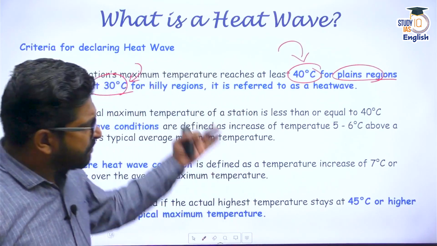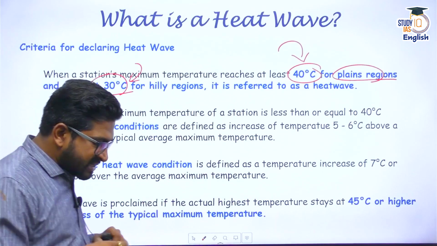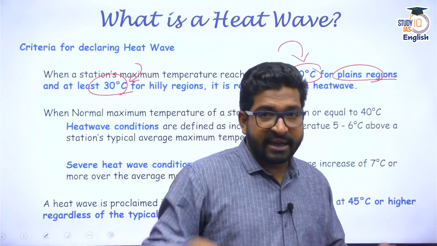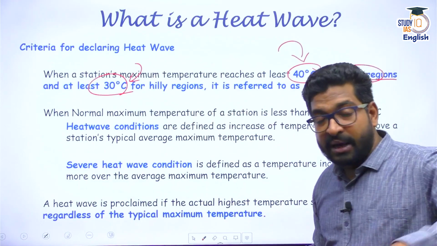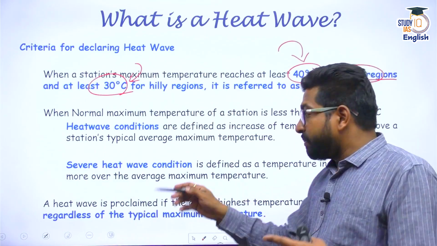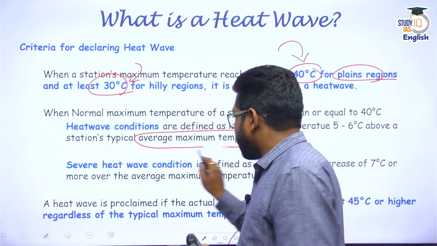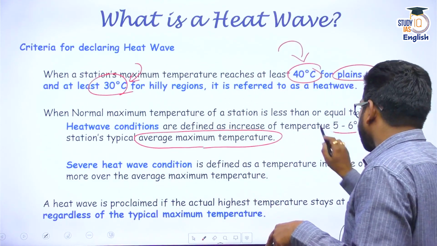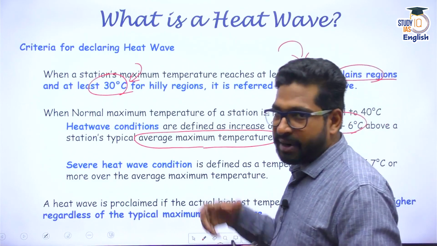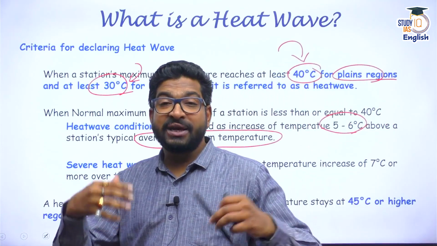But if the temperature is below 40 degrees Celsius, can I declare something as heat wave? Yes, I can declare heat wave conditions even if the normal temperature is below 40 degrees Celsius. When we compare it to the maximum average temperature, which we have calculated from previous years, if the current year's temperature is more by 5 to 6 degrees Celsius compared to the maximum average, then it becomes heat wave condition.